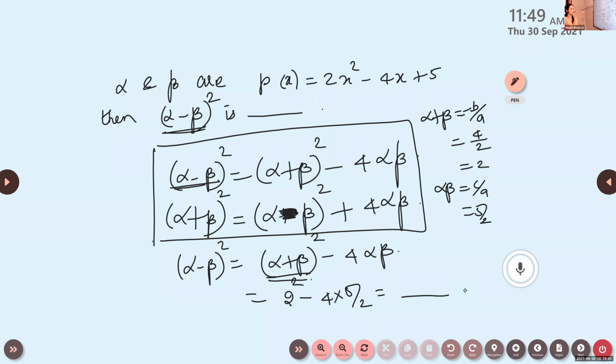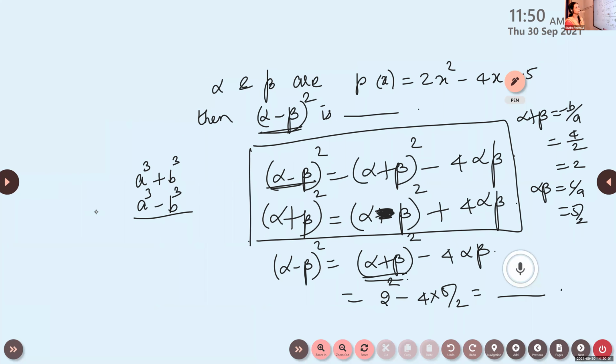Alpha minus beta the whole square is alpha plus beta the whole square minus 4 alpha beta. See, all the identities we have learned in 9th standard, the questions will be asked from that part. You have learned about a cube plus b cube. Okay, collect all the formulas and keep it in your notebook. A cube minus b cube, a cube plus b cube. Okay, so what will be the answer here? It is 2 square, so 4 minus 10, it will be negative 6.